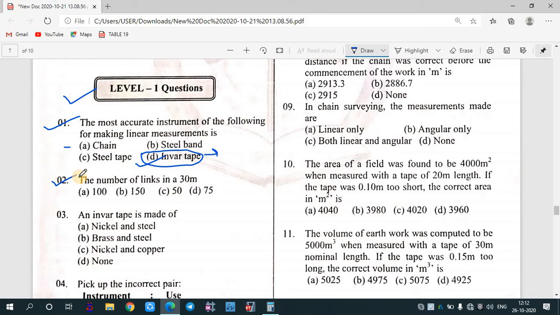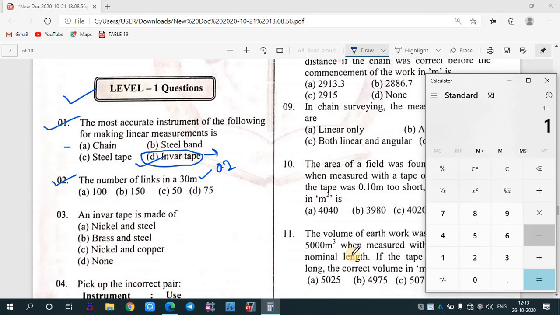After that, the second question says: the number of links in 30 meter. As I have told you, generally a link is of 0.2 meter. So in 1 meter there will be what? If we consider 1 meter, 1 divided by 0.2.